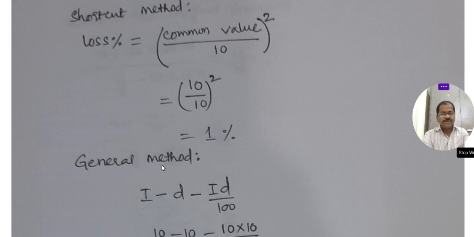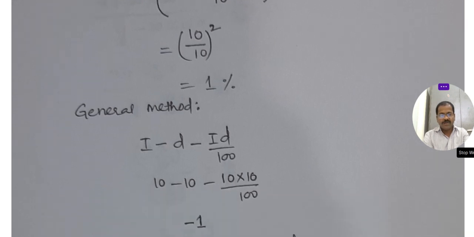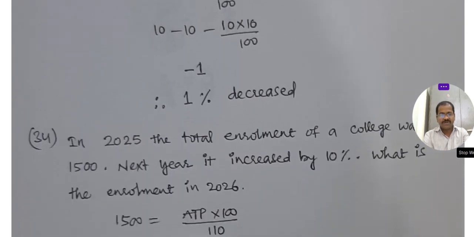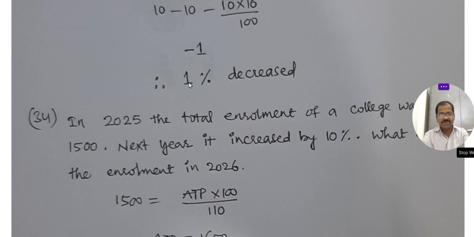Okay, general method, I minus D, increment first 10%, then decrement 10%. Okay, this is also one more formula. All these are shortcut formulas. We will get minus 1, that means 1% decreased. Okay.